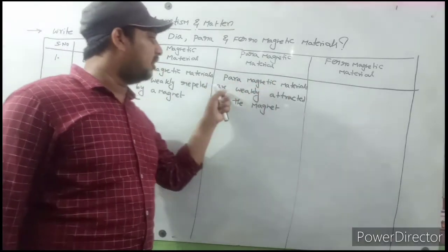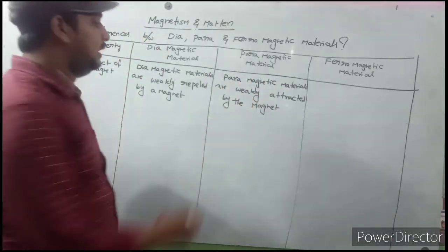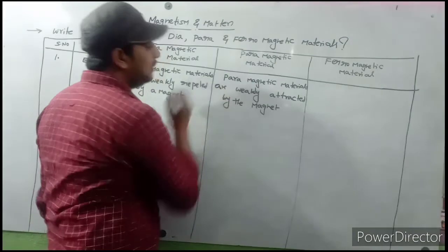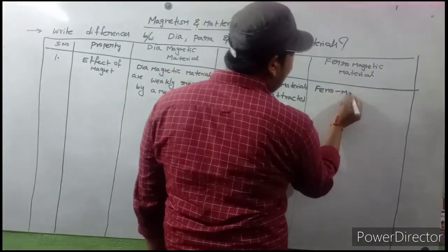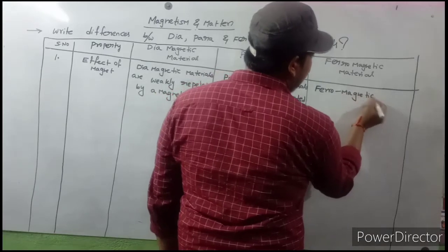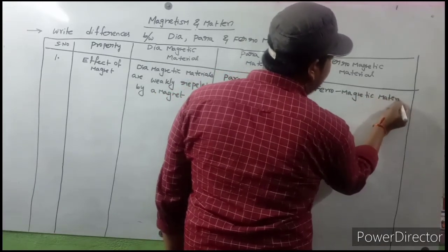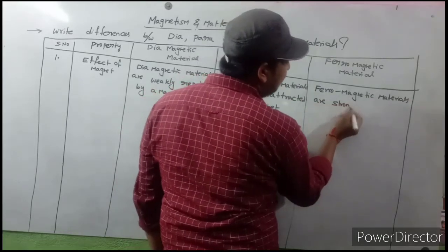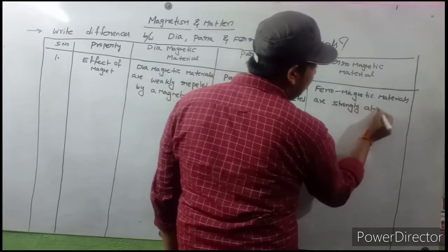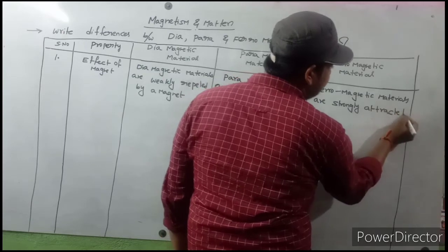Paramagnetic materials are weakly attracted by the magnet. Ferromagnetic materials are strongly attracted by the magnet.